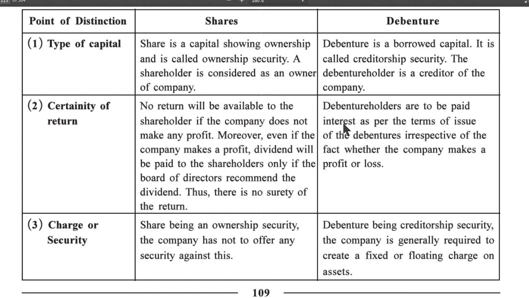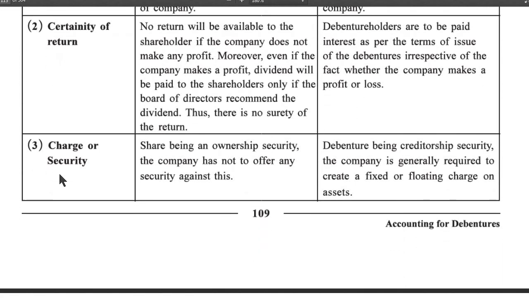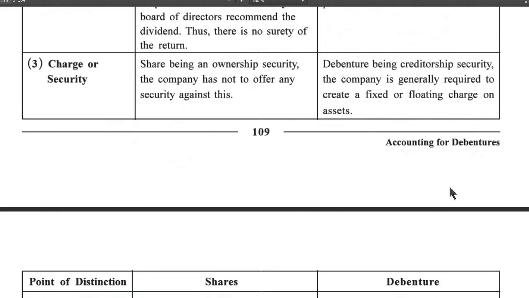Debenture holders are paid interest as per the terms of issue, irrespective of whether the company makes a profit or loss. Charge or security: share being an ownership security, the company does not have to offer any security against it. Debenture being creditorship security, the company is generally required to create a fixed or floating charge on assets.